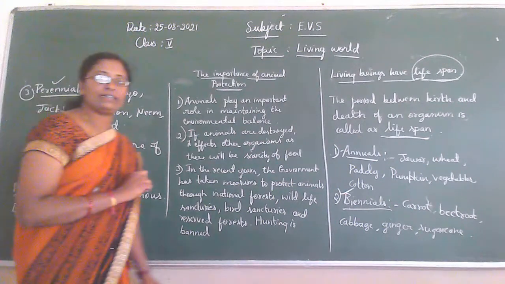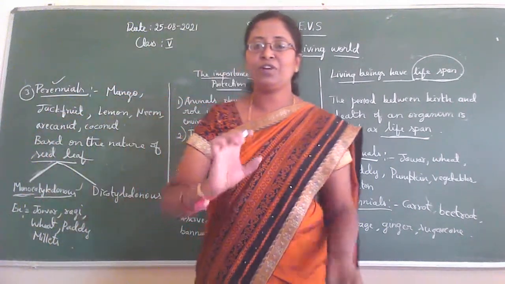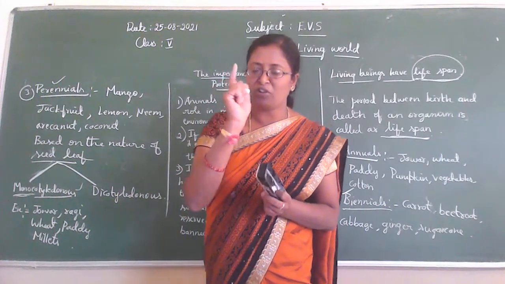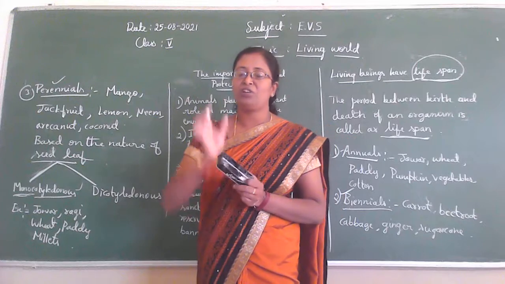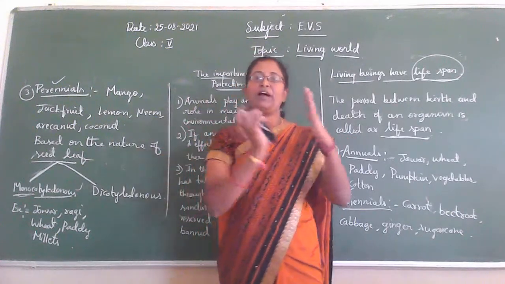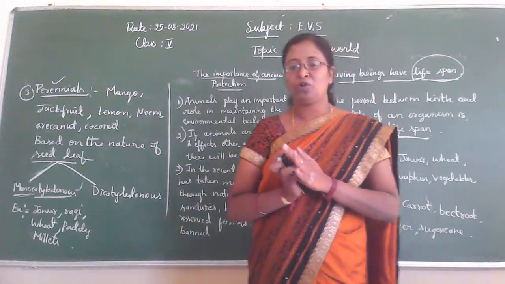Even paddy, so rice, will not split into two. It is made up of only one cotyledon, only one seed leaf. Okay. So that type of plants are grouped under monocotyledonous.